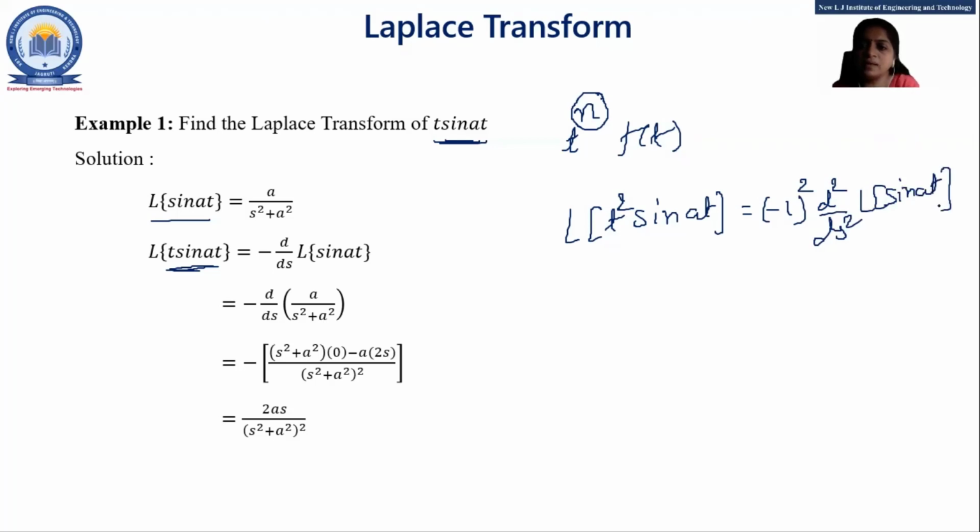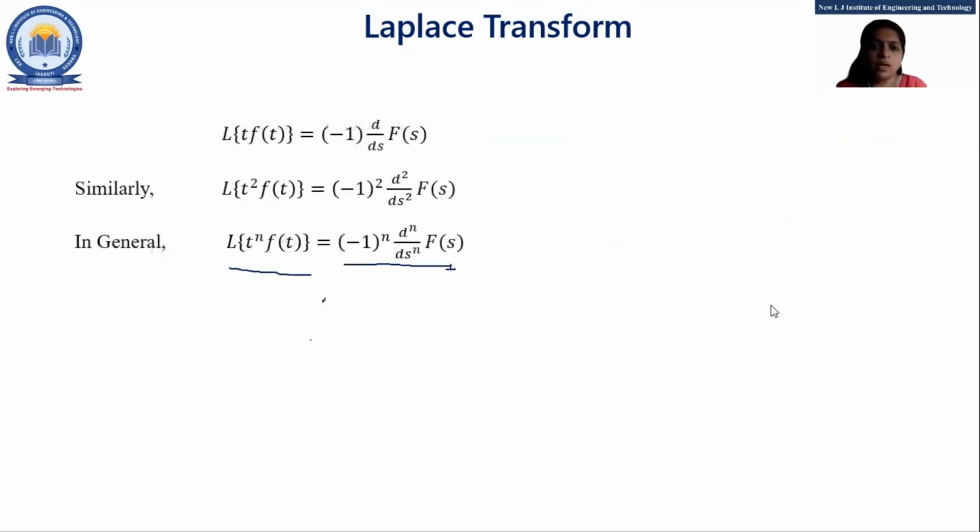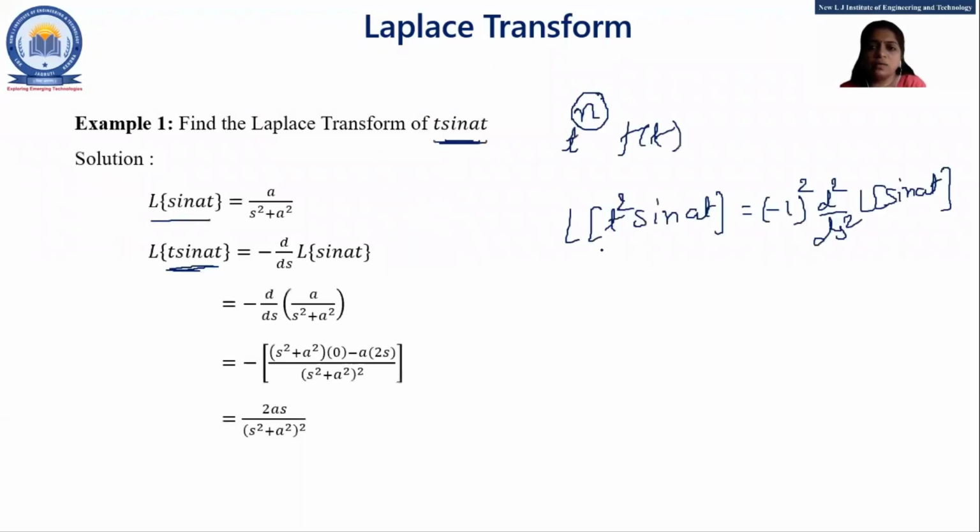See, I am just applying this formula, students, this one. Here, the power of t is 1, so I write minus 1 raised to 1, so there is just minus 1, and n is 1, so there is just 1 derivative. If the power of t is 2, then we have to put minus 1 square and the second derivative. Got it? Okay. So as here only one t is there, we have to find minus sign d by ds, and Laplace of sine at is what? a upon s square plus a square, right?